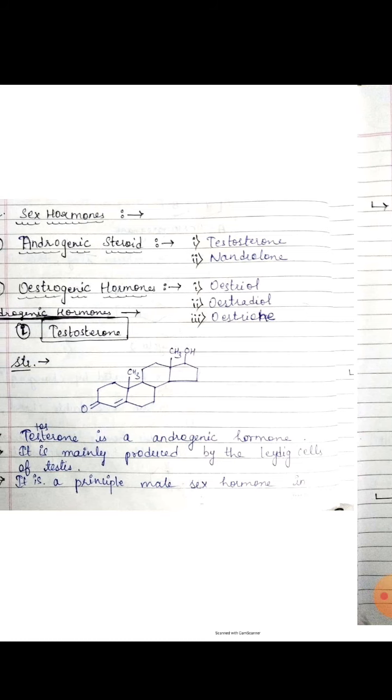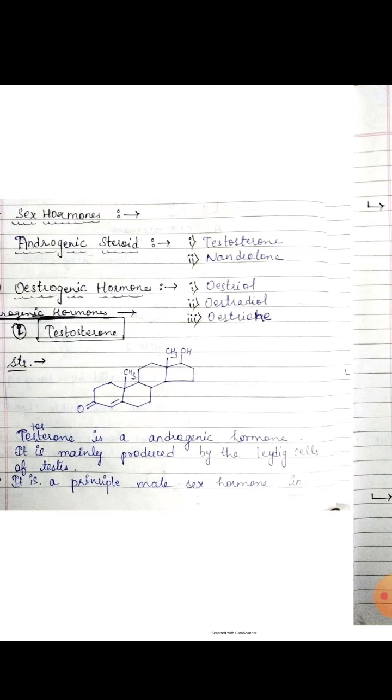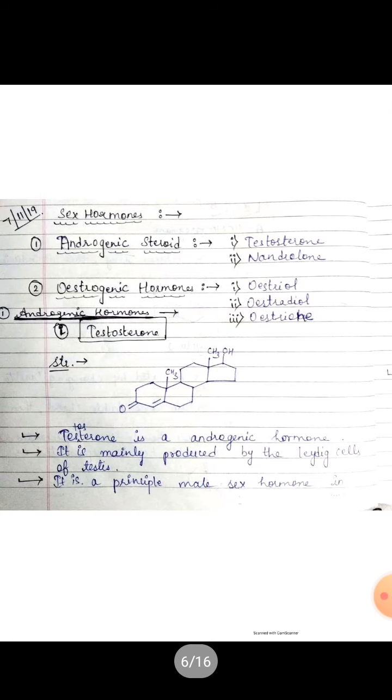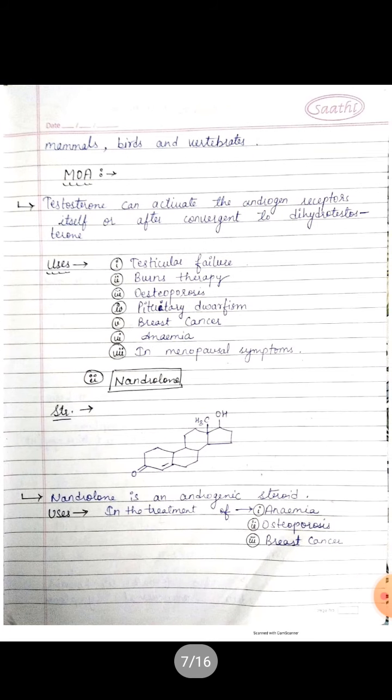Now come to the drugs. That is testosterone. This is the structure of the testosterone drug, which is an androgenic hormone. It is mainly produced by the Leydig cells of the testes. It is the principal male sex hormone in mammals, birds and vertebrates. What is the mechanism of action of testosterone? Actually, testosterone can activate the androgen receptors itself or after conversion to dihydrotestosterone.